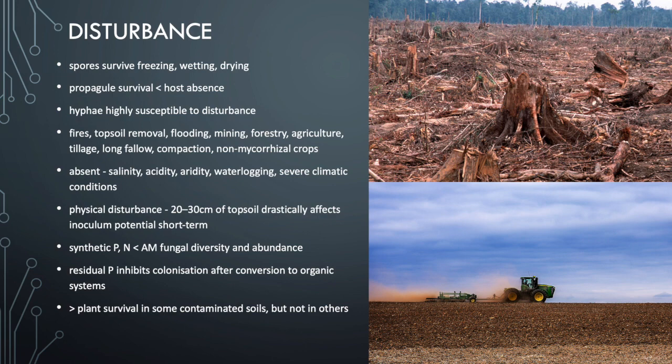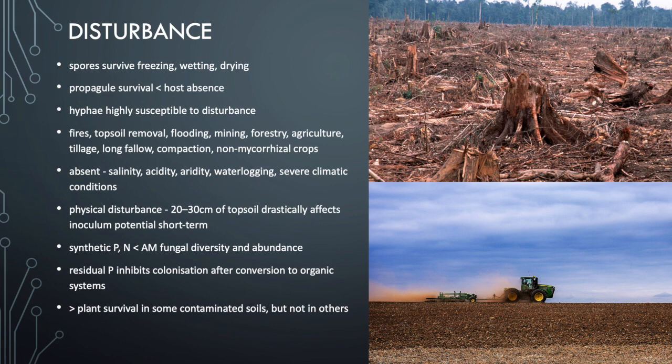The physical disturbance of the top 30 centimeters of topsoil drastically affects inoculum potential in the short term. This is specifically important in agriculture where the soil is turned through tillage and those hyphal networks are broken down, and the spores are moved further away from where they would normally sit in relation to a host plant.